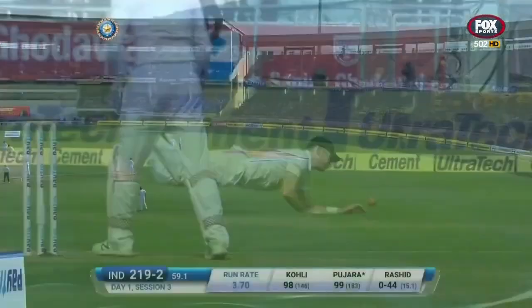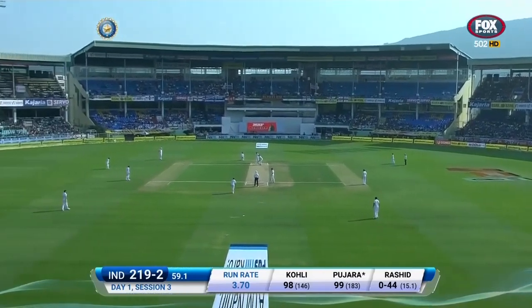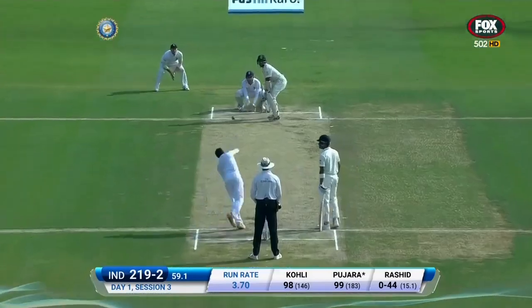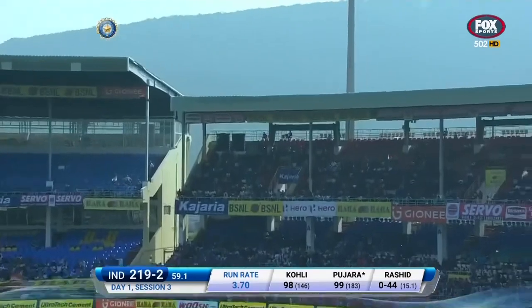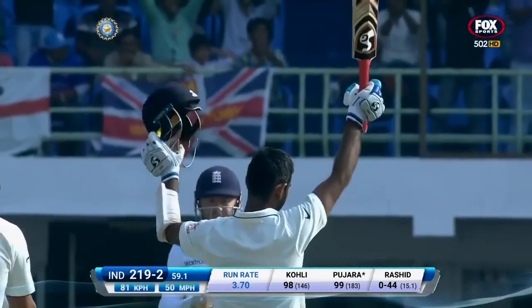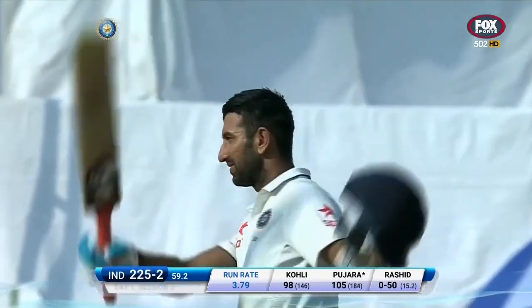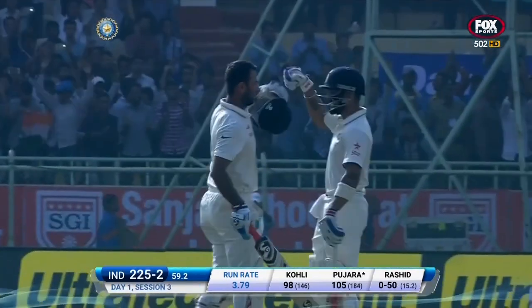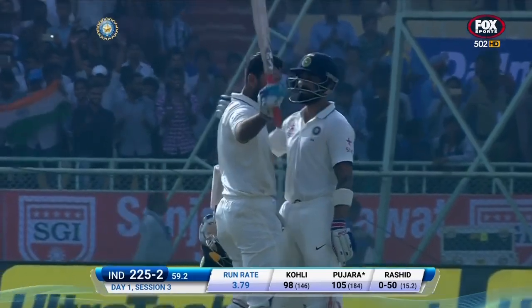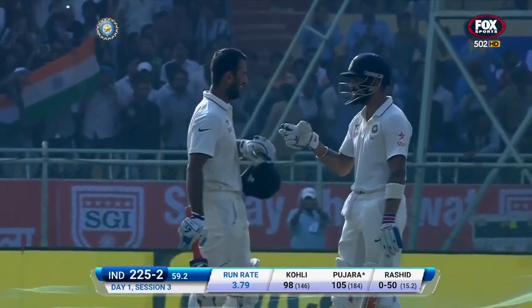The field is up now. The calling will have to be clear, quick and loud. Shot pulled away. So 100 for Pujara. Second six of the innings. And 300s in 3 test matches, and number 10 for Cheteshwar Pujara.